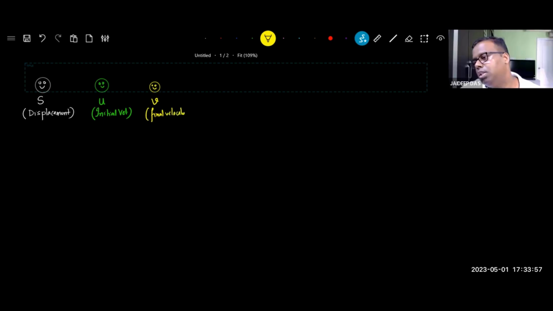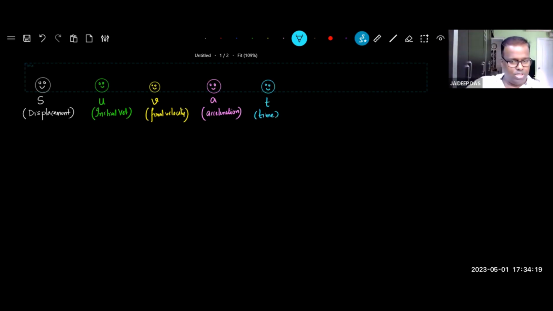Now, if these two are there, then their friend Peppa should also be there, who is acceleration. If you have acceleration, only then you will have two different velocities. And the constant character, George Pig, and that's T, time. Anyone has any confusion? These are our 5 characters who will hover over us in this chapter, even in the next chapter.